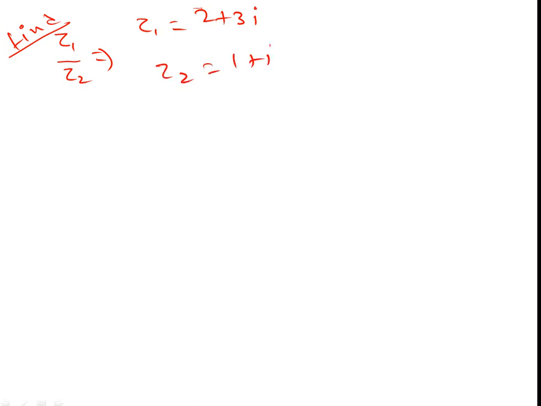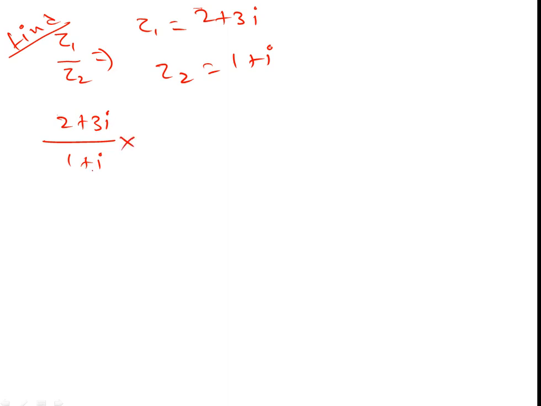Now we are learning how to divide a complex number by a complex number, meaning z1 divided by z2. Find z1 divided by z2, where z1 is 2 plus 3i and z2 is equal to 1 plus i. So 2 plus 3i is divided by 1 plus i.